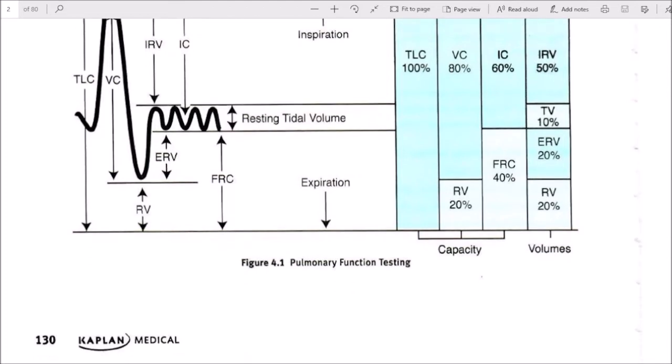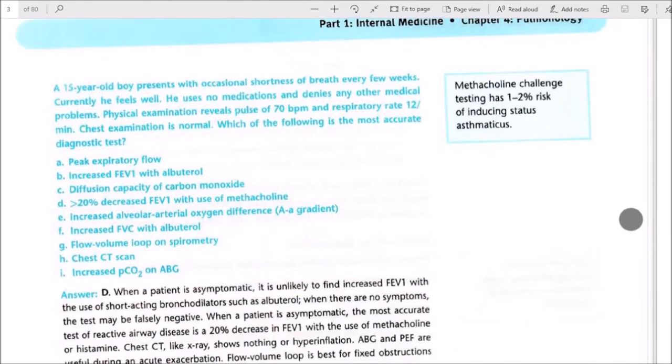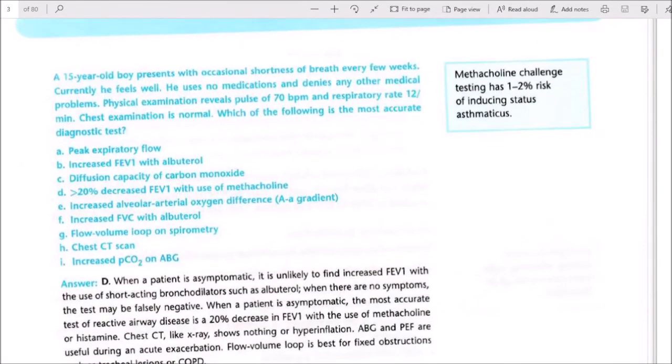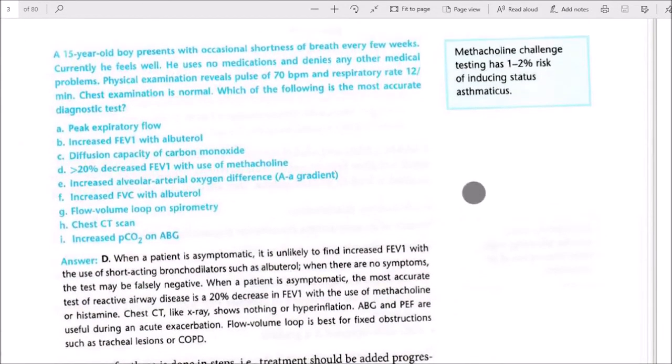Pulmonary function testing. A 15-year-old boy presents with occasional shortness of breath every few weeks. Currently, he feels well. He uses no medication and denies any other medical problem. Physical examination reveals a pulse of 70 beats per minute, respiratory rate of 12 per minute. Chest examination is normal. Which of the following is the most accurate diagnostic test? Greater than 20% decrease in FEV1 with use of methacholine.